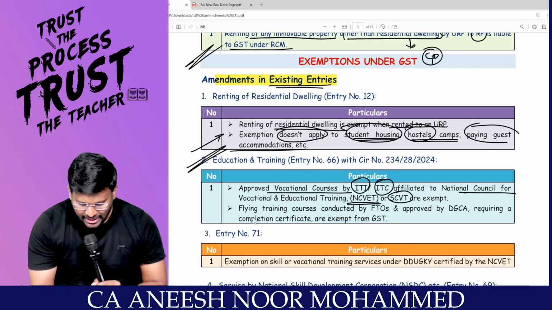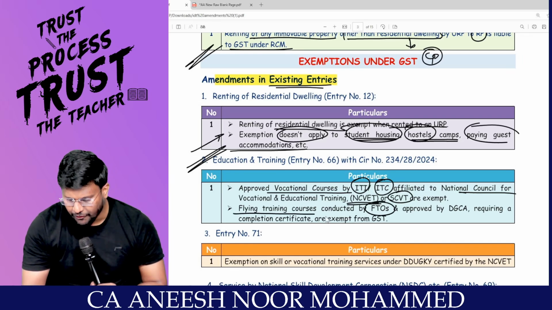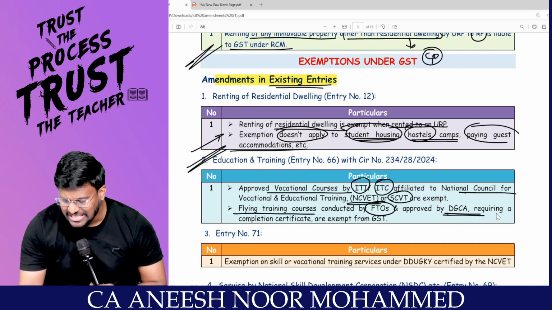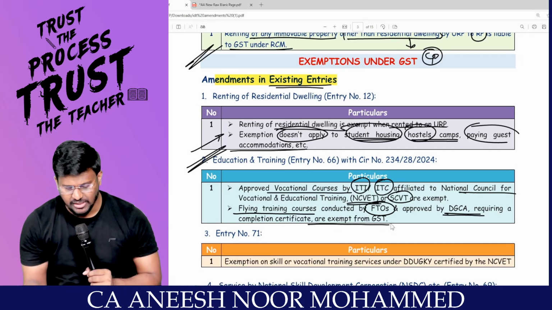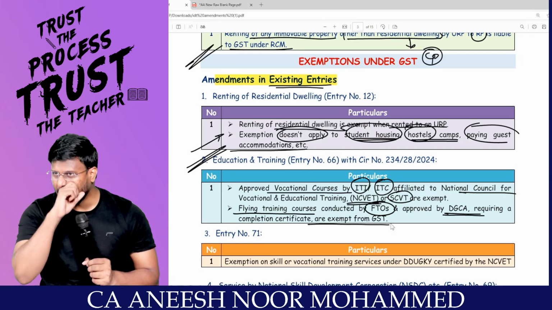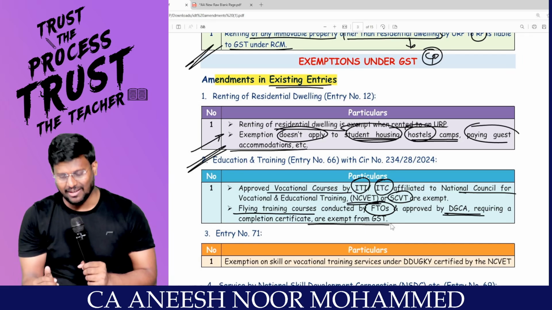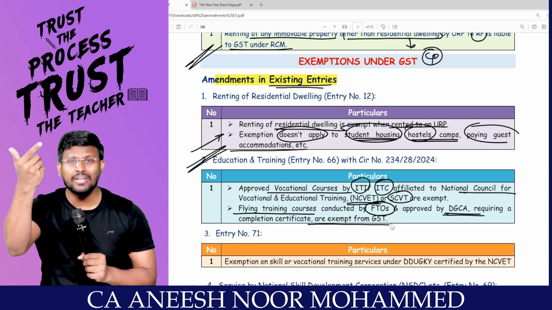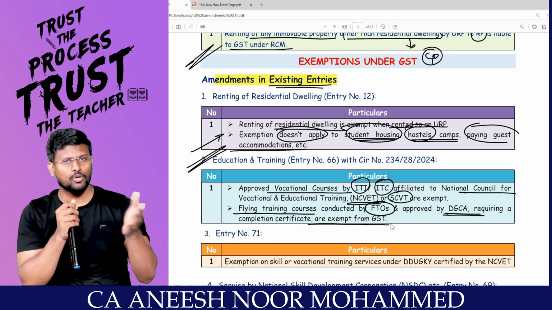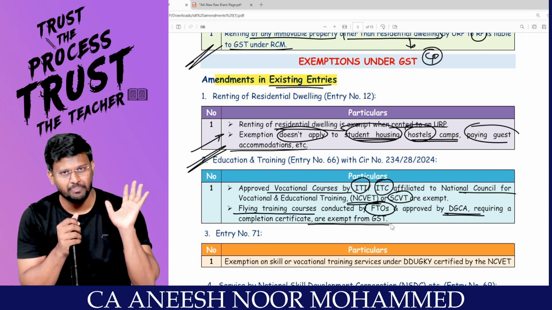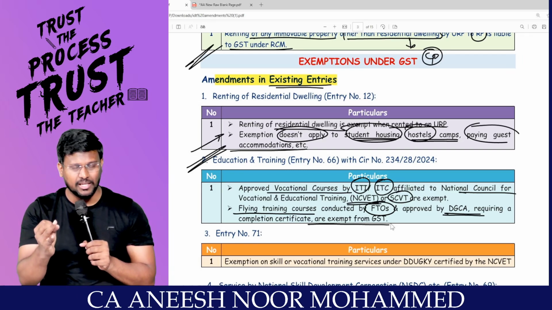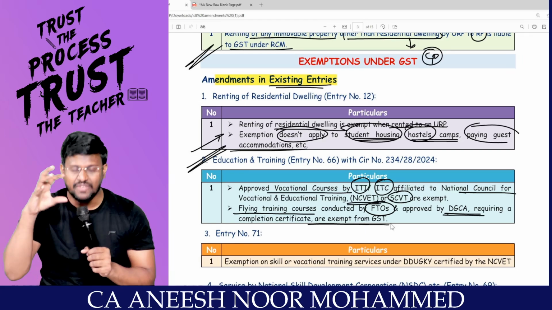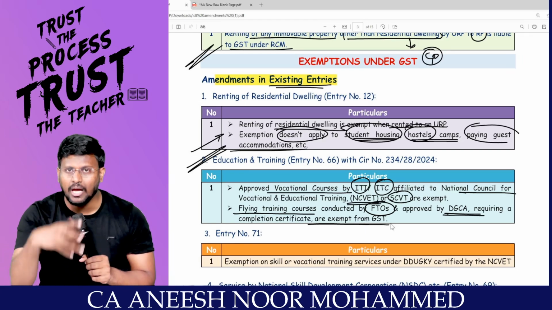Flying training courses conducted by FTO and approved by DGCA requiring a completion certificate are exempt from GST. That means earlier everyone was approved under NCVT. Now that body's name has been changed. In question paper it will be there as NCVET. So, approved vocational courses provided by ITI, ITC, which is approved by NCVET or SCVT are exempt from GST.